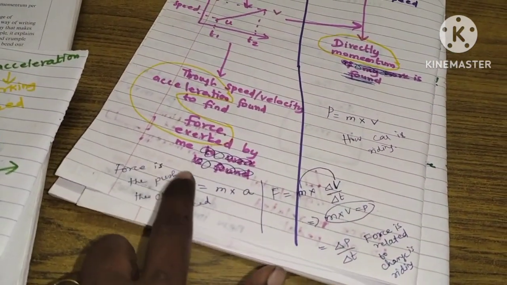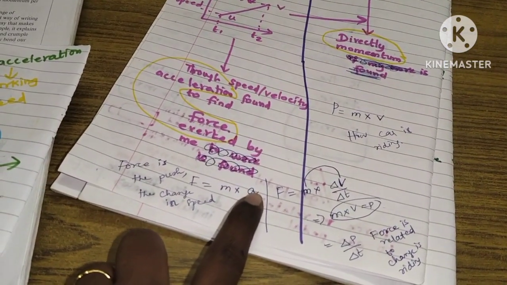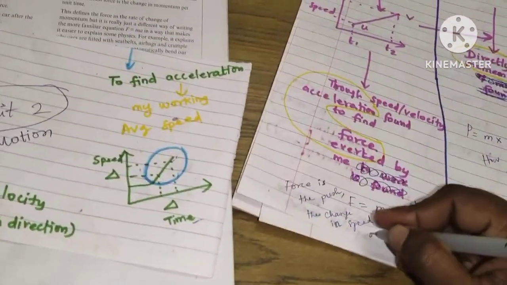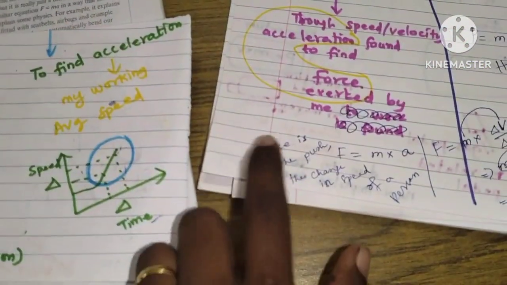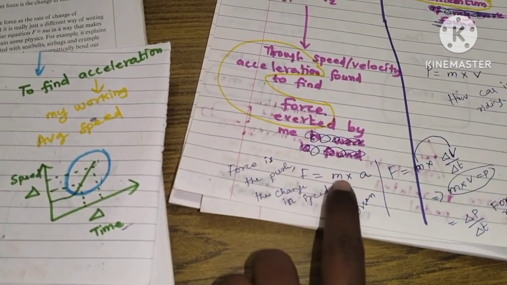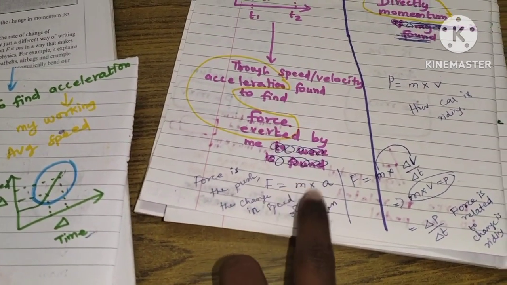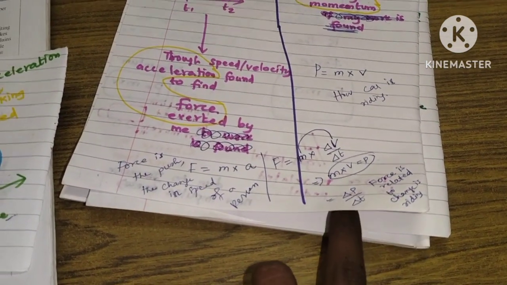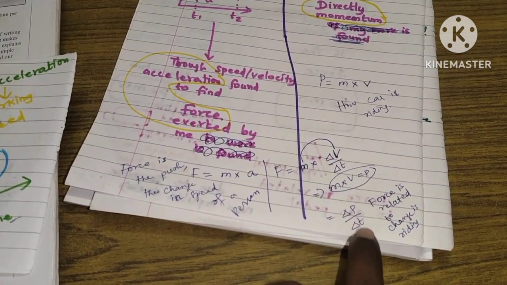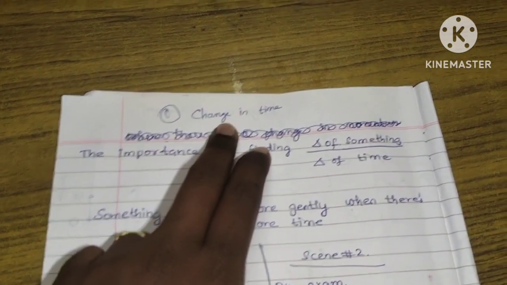Force is the push, force is the change in the speed of a person. So F is equal to mass into acceleration, F is equal to ma. Force is also related to the change in the momentum of the person, which is force is delta P by delta T. So change in time is a very important concept.